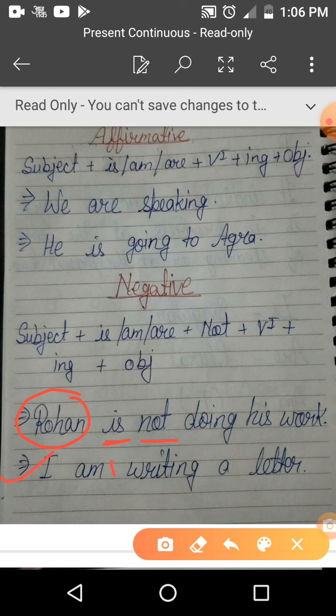I am, use not here just after the helping verb. I am not writing a letter. मैं एक पत्र नहीं लिख रहा हूँ. You use am with I.